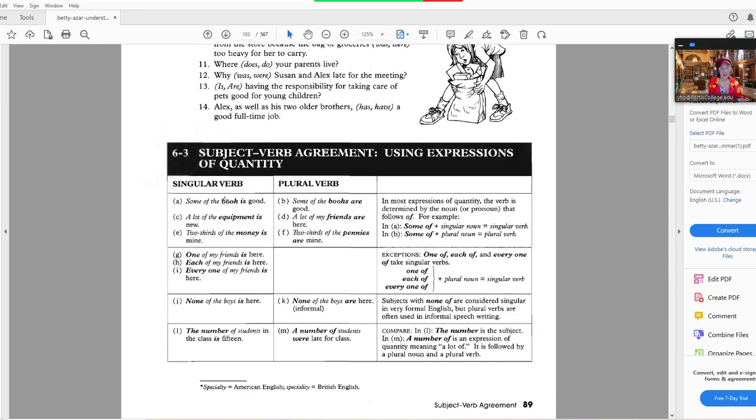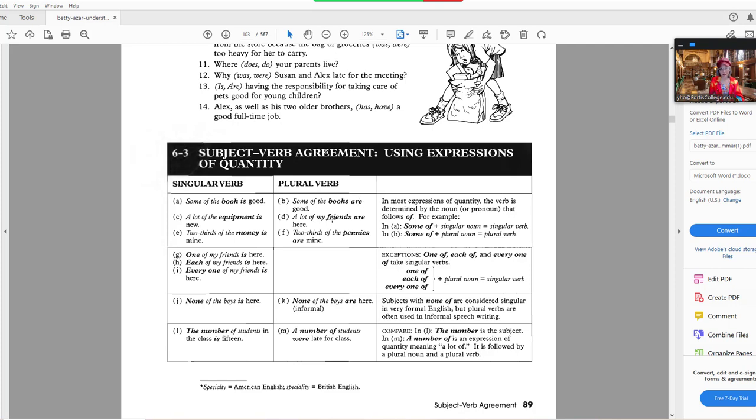Let's go back to here. So singular verb agreement using expressions of quantity. Some of the book is good. So book is a singular subject. Book takes the singular verb is. Some of the books are good. Plural subject books takes plural verb are.